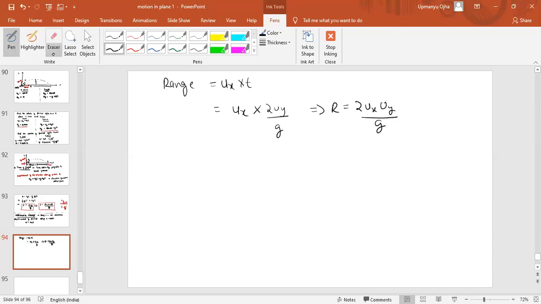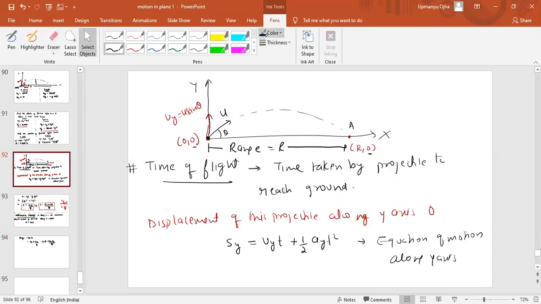This is the horizontal range of the projectile. Now what is ux here? Ux is the component of the velocity along the x-axis, equal to u cos theta. Is this correct or not? Uy is the component along the y-axis.